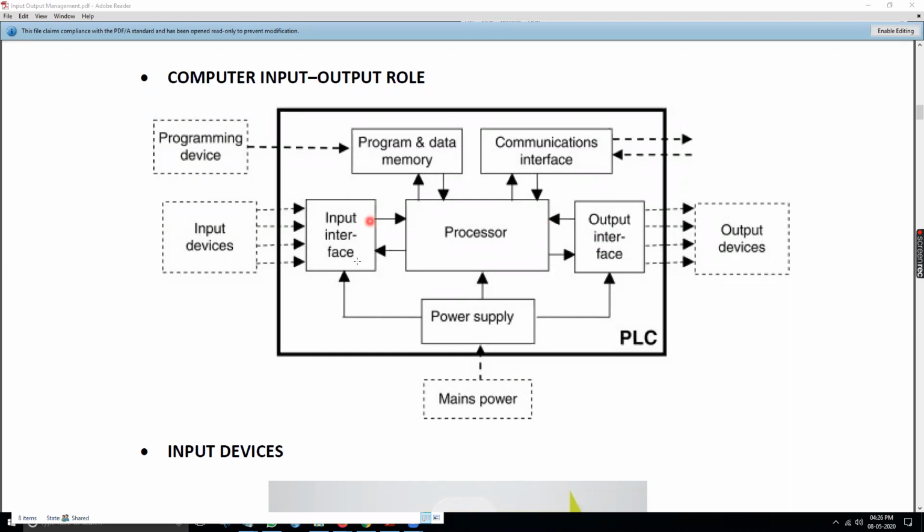The interface will try to see which type of protocol it is following. Does this protocol match the protocol of the processor? Then it will accept. Similarly, for the output device, once the processor is delivering the output, the interface will see that it is given to the output devices. If the output device accepts it, then it will acknowledge it back and that is given to the processor. So the processor works like that.